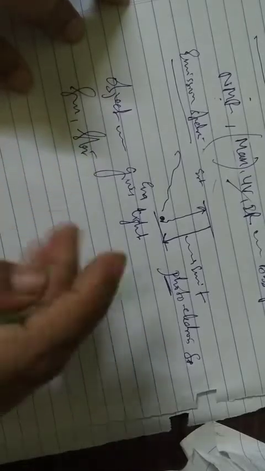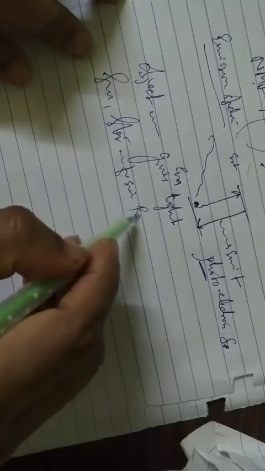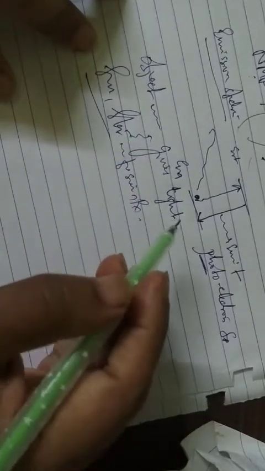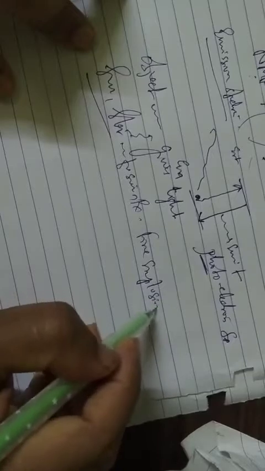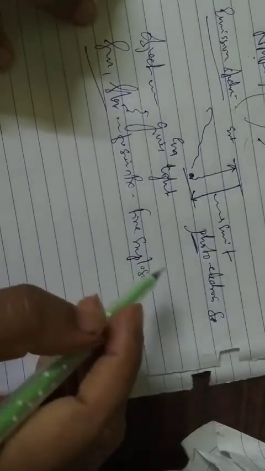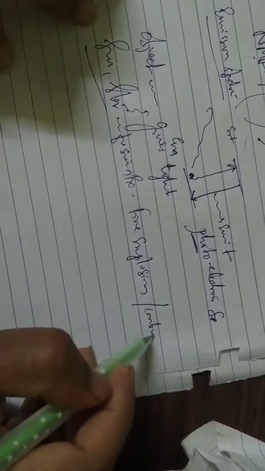For example, you see the sun and stars. The fusion reaction is going on there, and that is why they are emitting light. Even a fire explosion, due to combustion, is also an example where light is given off. Then glow in the dark.